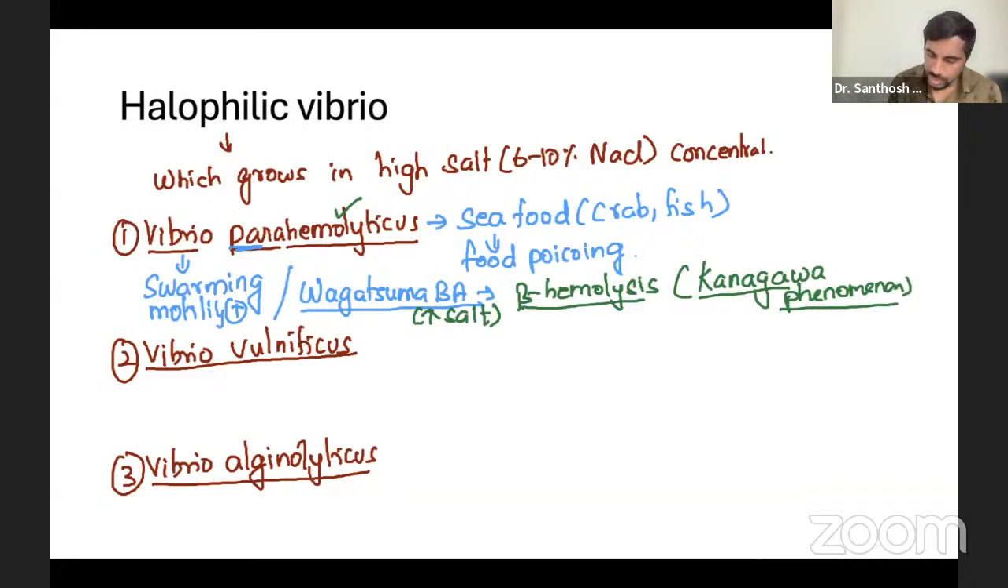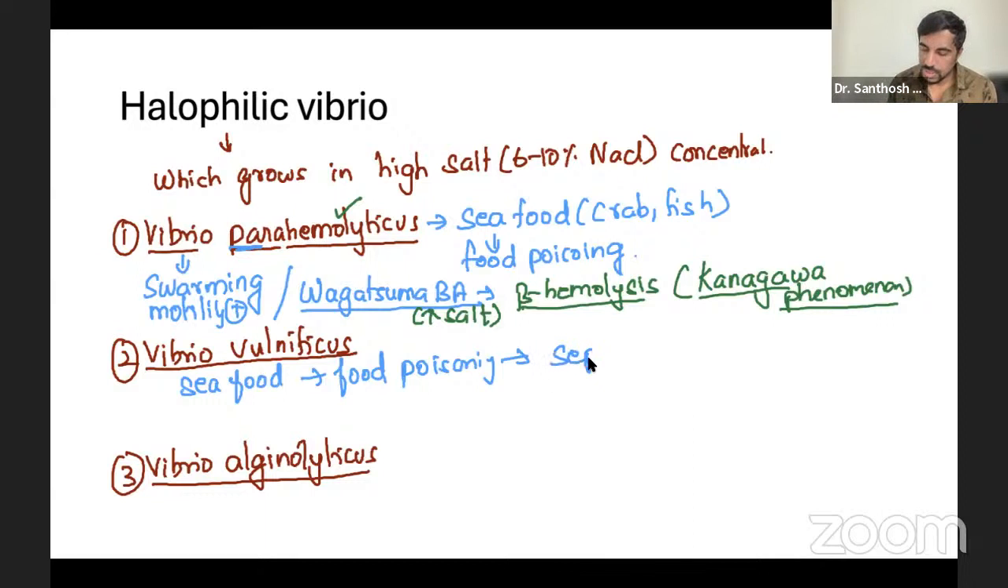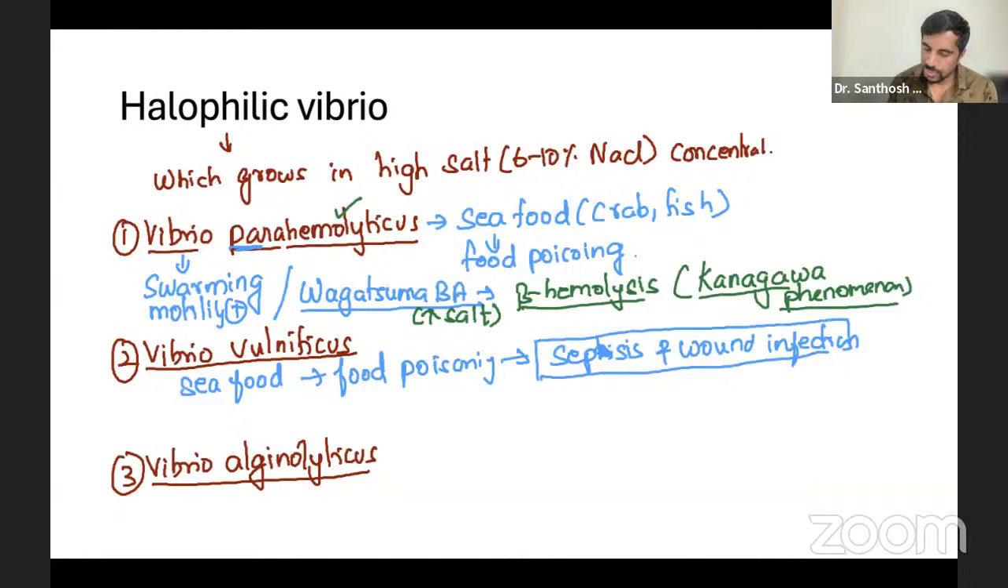One important one, Vibrio vulnificus. Same thing: seafood, food poisoning, but in some cases, because the virulence factor is very high, it can lead to sepsis and sometimes wound infection also. Sepsis and wound infection, that's what is called vulnificus. You're going to write all these things.